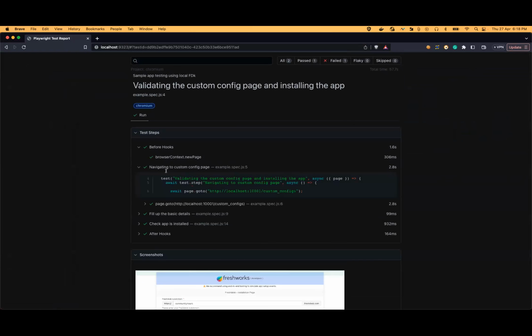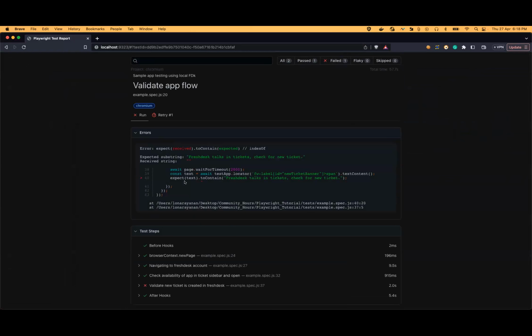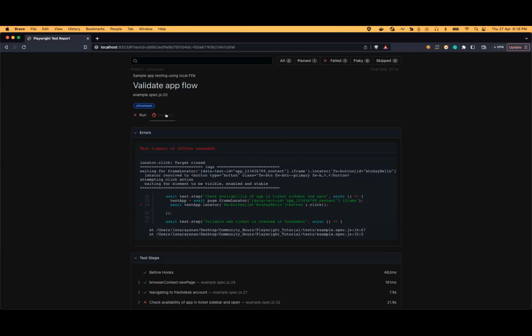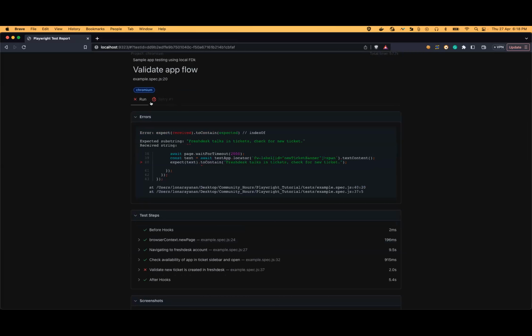So what happened here? What are the validations which we have done? This is the passed case, and for the failed one, it says that it couldn't validate this text in the UI, since the element is not clickable or the element is not visible. If this is a run for the retry also, the same thing would happen. So we would have both the first run as well as the retry.